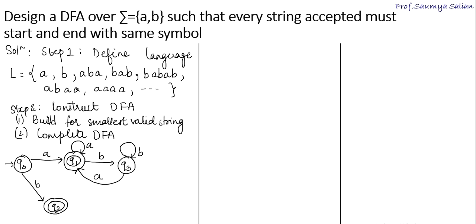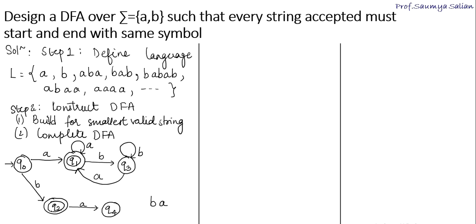Now let's see the other case wherein I have to build a DFA for all those strings that start with B and end with B. So Q0 is complete, Q1 is complete, Q3 is also complete. Coming to state Q2. To reach Q2, I have to come across input B. At Q2, if I get an A, is it a valid string? No, it is not a valid string. So I show a transition of A to state Q4.